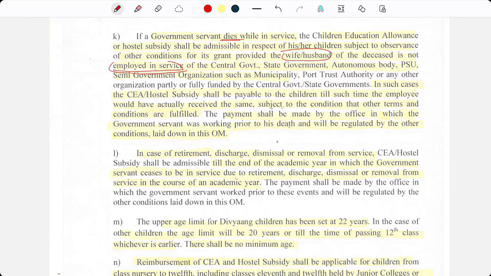In such cases, the CEA and hostel subsidy shall be payable to children till such time the employee would have actually received the same, subject to the condition that other terms and conditions are fulfilled.